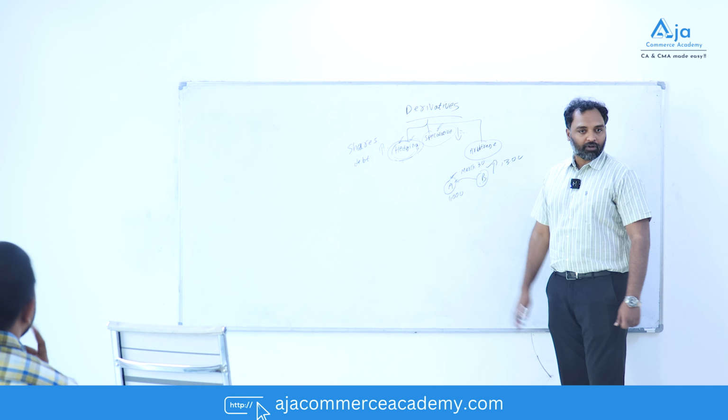Now, what is an option? An option is also like futures and forwards, but in an option there is no obligation for me. Here in futures I have an obligation to do it. Here the option does not have an obligation. For example, tomorrow I expected that it will go to 1,300. It did not go. It went to 900. The person will say that I don't want to execute this contract. He can come out. Did you understand this one? Clear? He has a right to come out. He need not execute that. Only when it goes up can he execute. If it comes down, he need not execute.